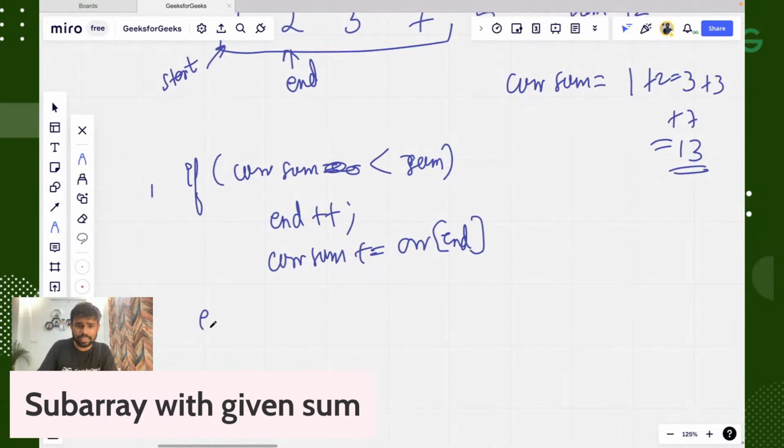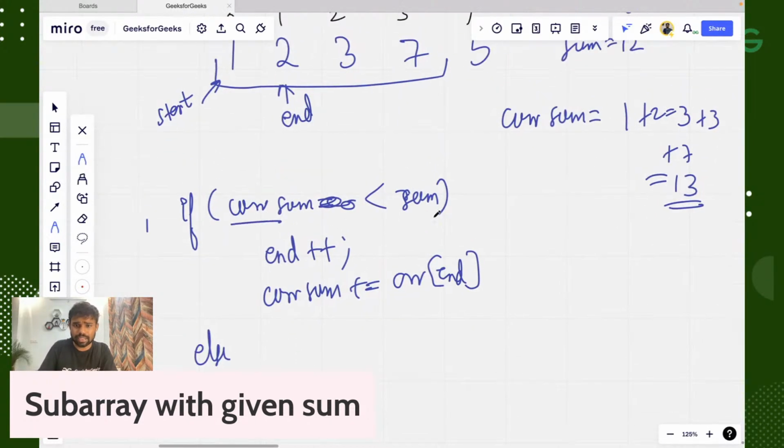Now you can see the else case comes. If our current sum is less than sum... if our current sum is greater than sum, you can see our current sum is 13 now. We'll keep the window, and if the sum exceeds, we will remove the first element of the window and decrease the window.